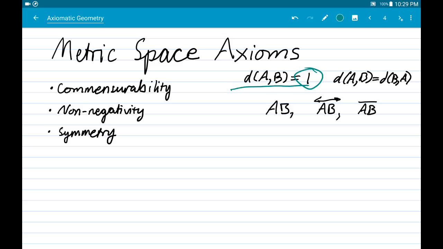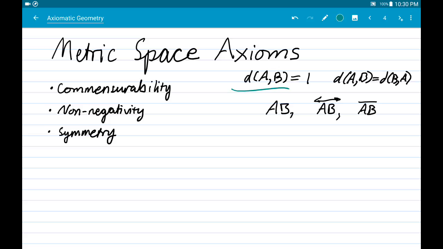So in any case, the important point is that this distance metric for any 2 points gives you a real number, right? The real numbers are just the familiar numbers like pi and 1, 2, 3, and all the numbers that you frequently have encountered in school, but they don't include complex numbers like the number i. That's not included, but everything else is. So a distance function has to give you a real number, of course. The distance between some 2 points could be 1 or 2 or pi or whatever.